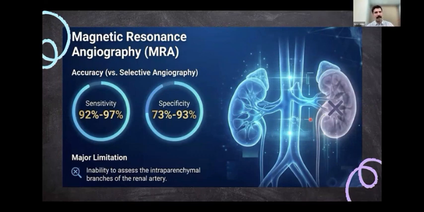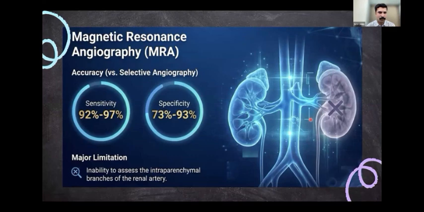The major limitation of MRA when compared to CT angiogram is that the CT angiogram and the MRA can pick up proximal lesions, but for distal lesions, MRA is not as good at picking them up, as well as the intraparenchymal renal artery segment. So for distal lesions, always CTA, or the CT angiogram, is better than magnetic resonance angiogram. And apart from that, with the CT angiogram you have the risk of the iodine contrast causing AKI, and with magnetic resonance angiogram, though we don't see it, there is at least a theoretical risk of nephrogenic systemic fibrosis with using gadolinium contrast.